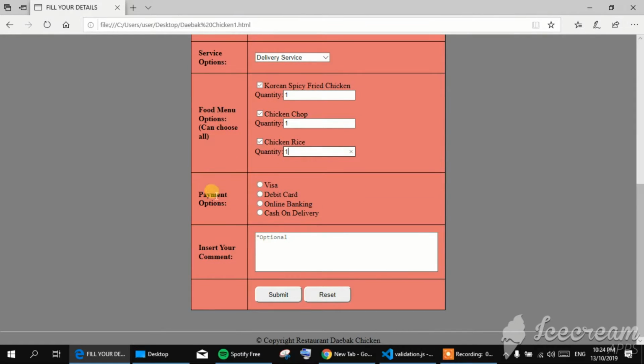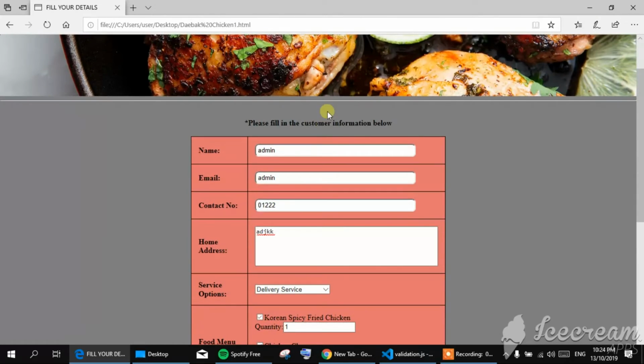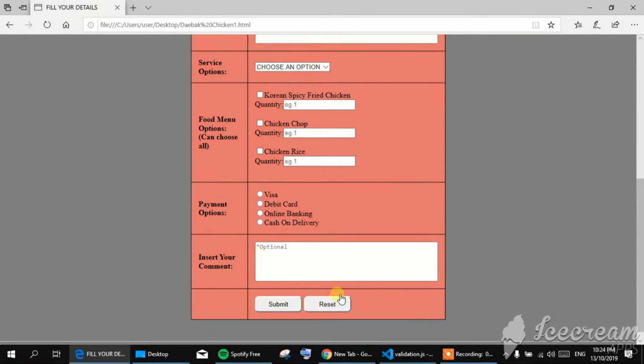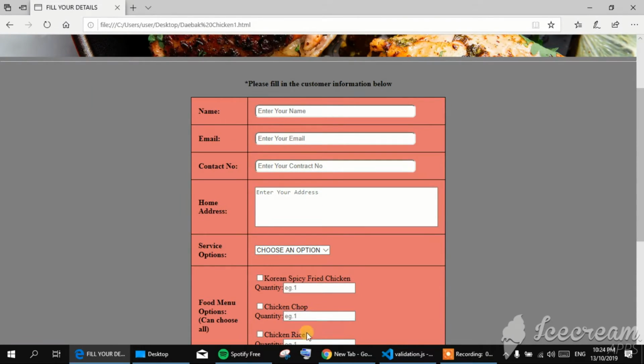And then you can choose the payment option just like we saw, and then put the add-on. If you want to reset, it becomes like this, emptying all of the form.